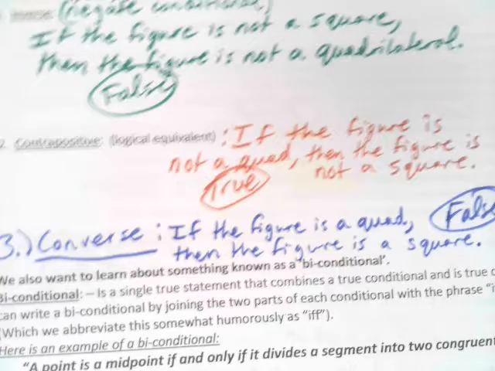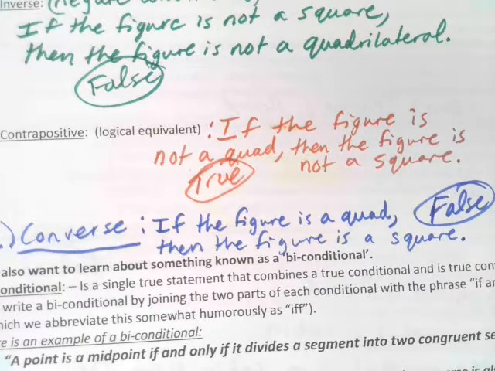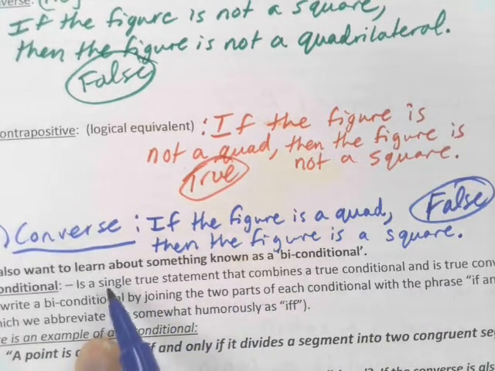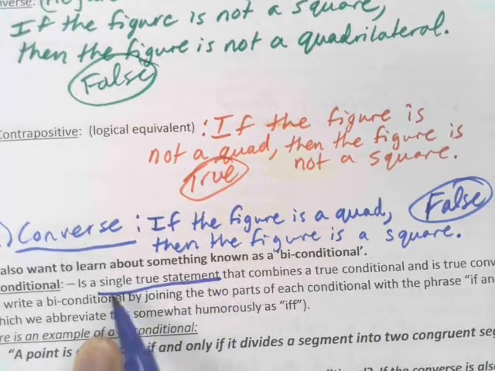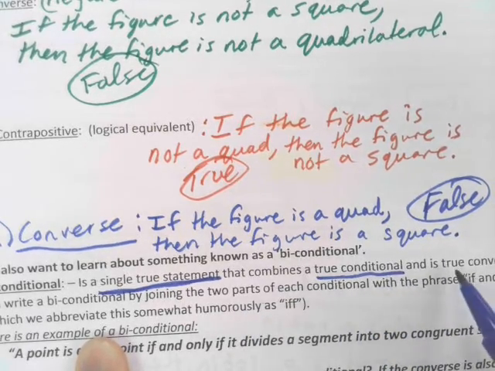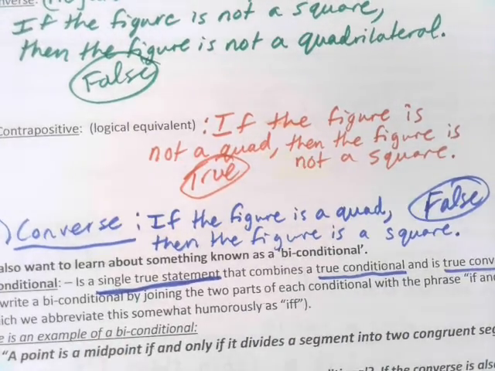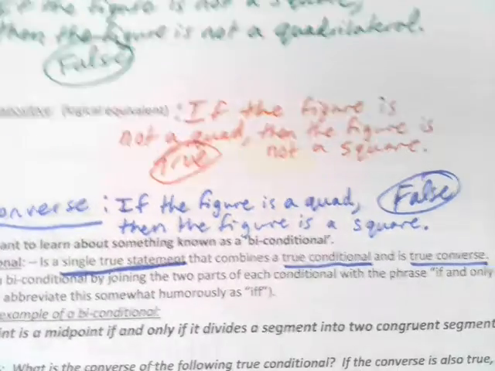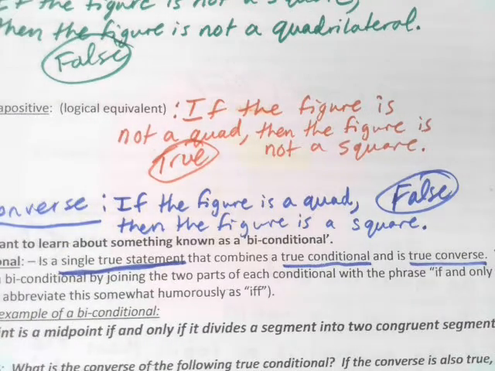Now, we're going to end today kind of talking about something called a biconditional statement. So this is going to be a little bit different from what we've talked about, but sort of in the same concept. So a biconditional statement is a single true statement. It has a true conditional and a true converse.